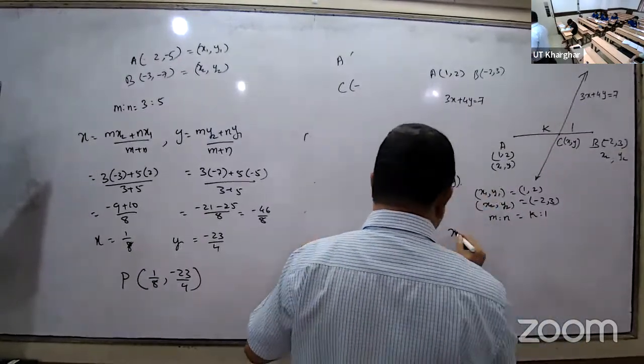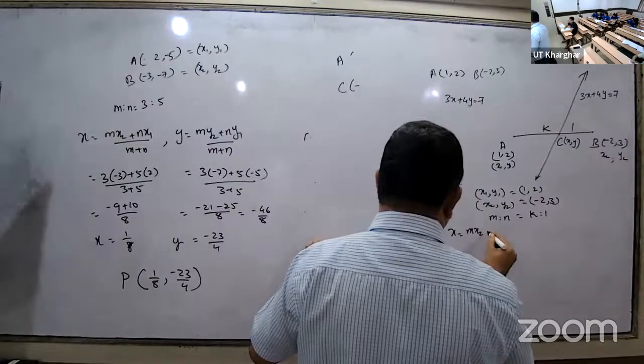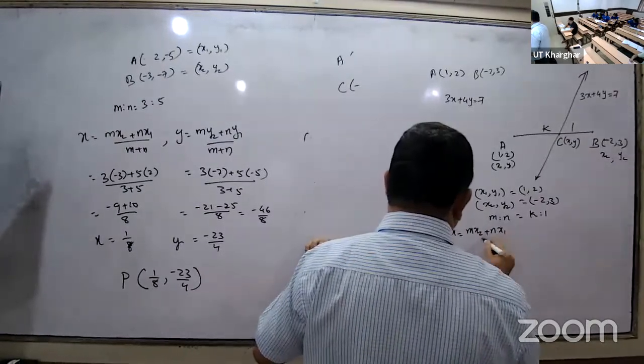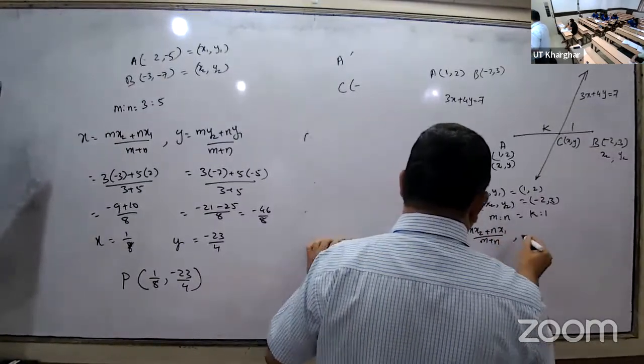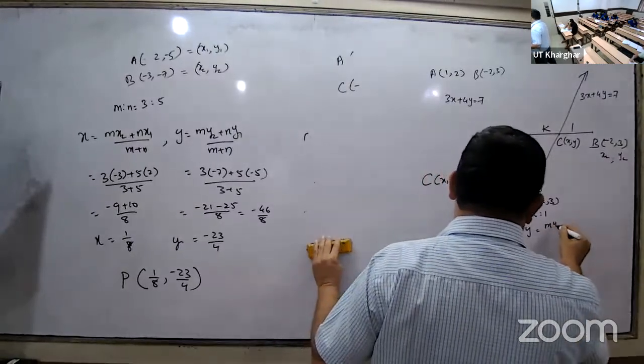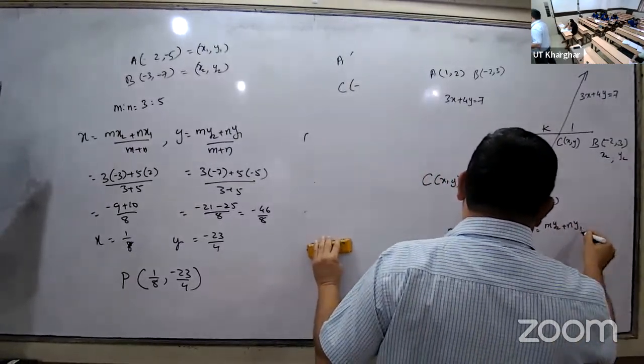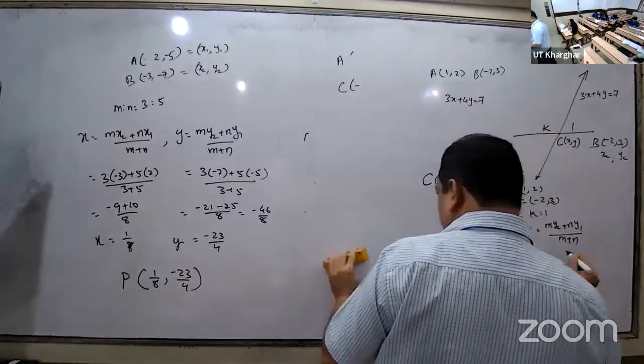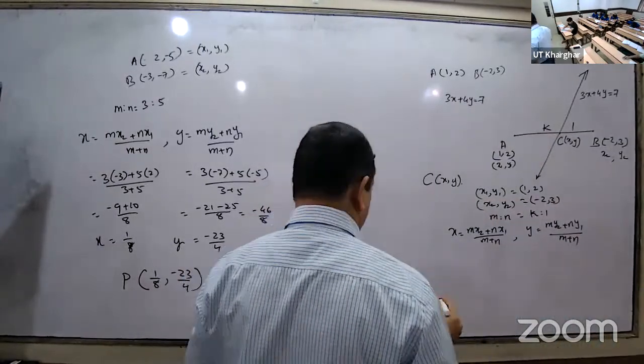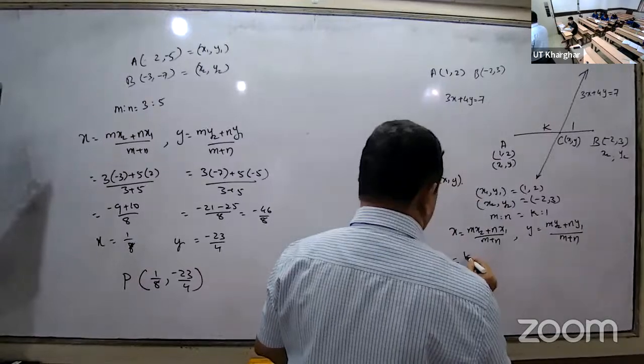Now we will use the formula for x and y. x is equal to (m x2 plus n x1) divided by (m plus n). y is equal to (m y2 plus n y1) divided by (m plus n). Replace: m is k.